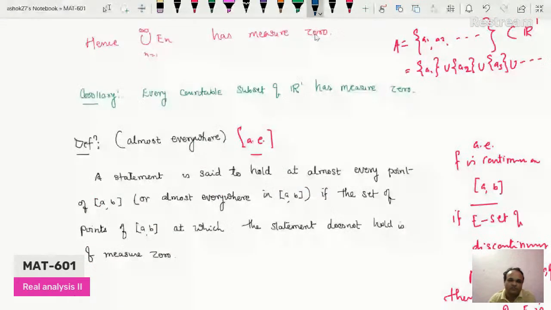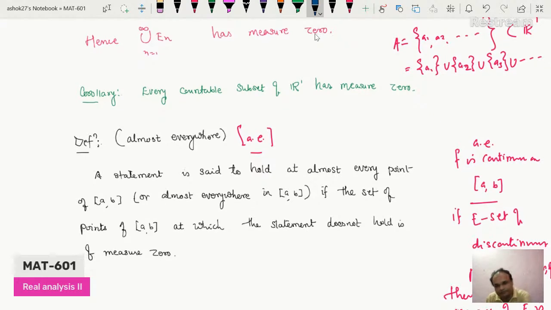So next, there is one phrase that is almost everywhere. In short, it can be written as a.e. We use this phrase in the existence of Riemann integration. So what is the meaning of almost everywhere? A statement is said to hold at almost every point of the closed interval AB, or almost everywhere in the closed interval AB, if the set of points of AB at which the statement does not hold is of measure 0.